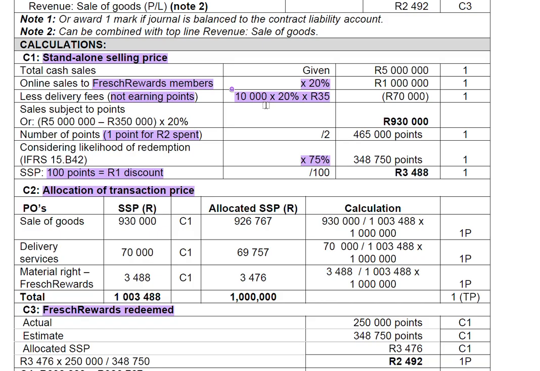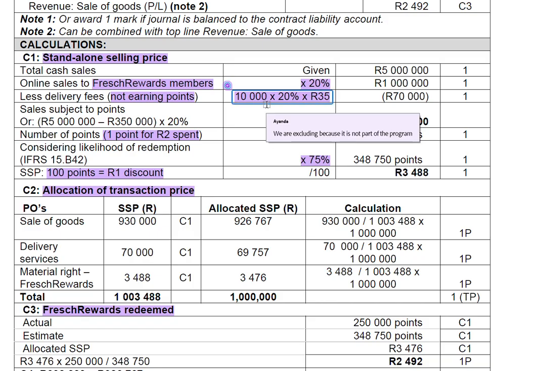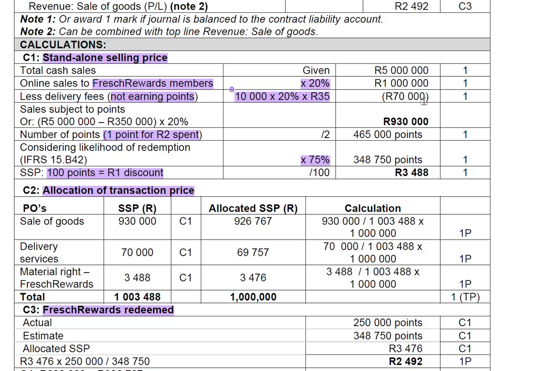Then you're going to get the 10,000, which is the total delivery or orders. You multiply by 20%, then you times by 35 rand, which is the figure we were provided for the delivery in the scenario we just read. Then it gives us 70. After we've excluded the delivery, how much do we have now? What we have now is 930.